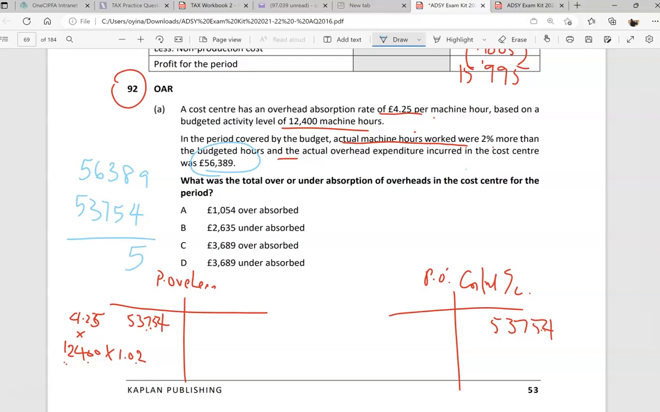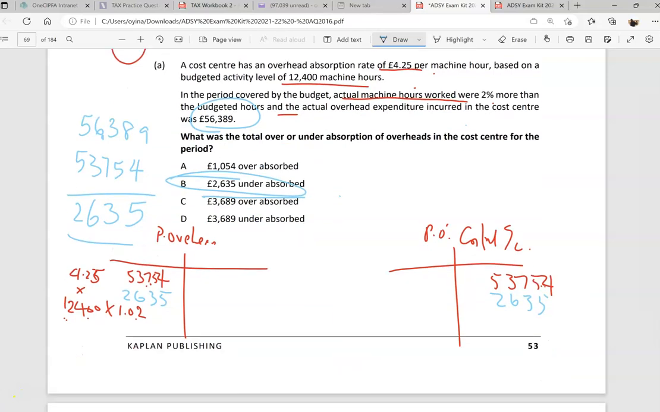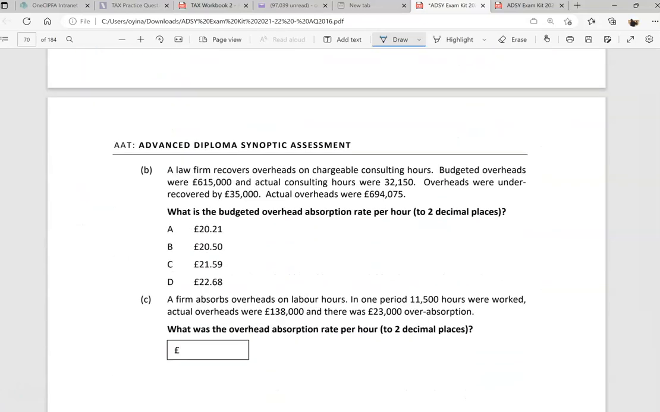9 take away 4 is 5. 8 take away 5 is 3. I can already see my answer gradually eking out. 13 take away 7 is 6, and that's 2. So you need to put in an additional 2,635 to bring that up. We're currently 2,635 under absorbed, and that's how you deal with that question.